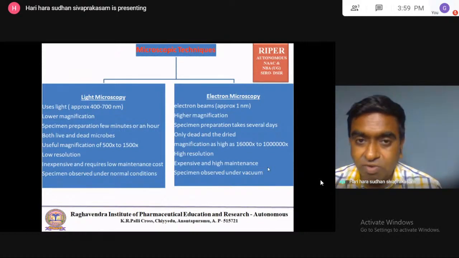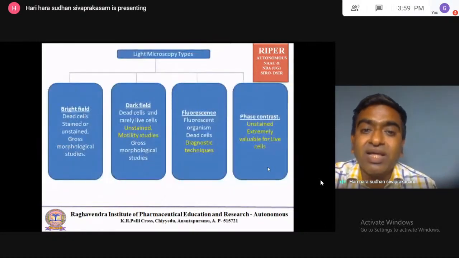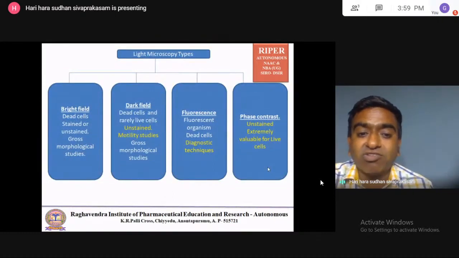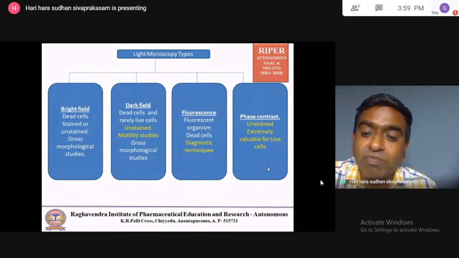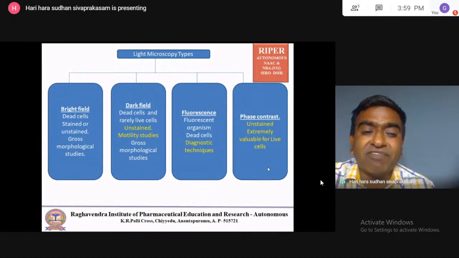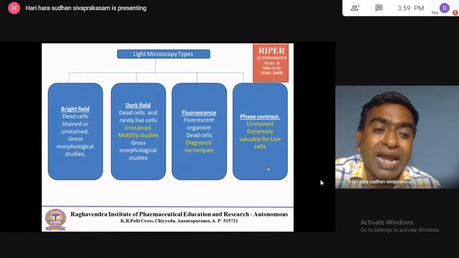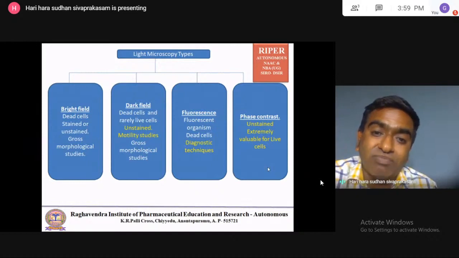Okay. Now we'll move to the types of light microscopy. There are four types: bright field microscopy, dark field microscopy, fluorescence microscopy, and phase contrast microscopy. In bright field microscopy, the light falling on the object is transmitted through the object, and the transmitted light is observed. Dead cells can be observed in bright field.